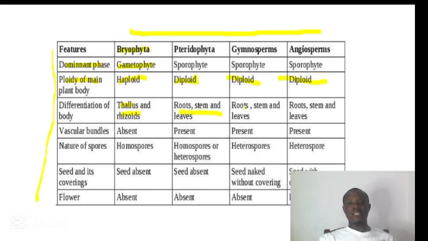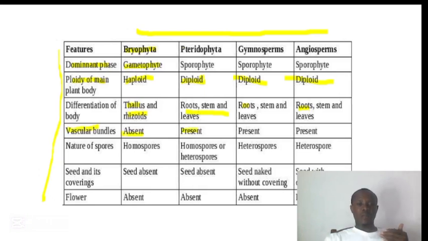We have it in the gymnosperms, root, stem and leaves. We have it in angiosperm, root, stem and leaves. You have to pay attention very well to this table, because from here you can make a sentence to give characteristics of any of these divisions that we are learning.